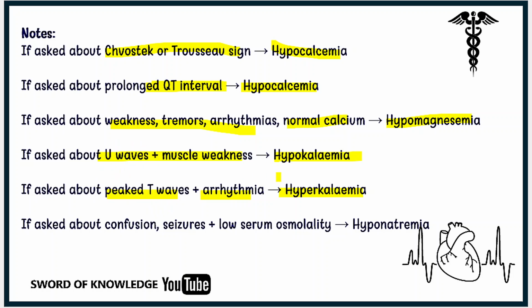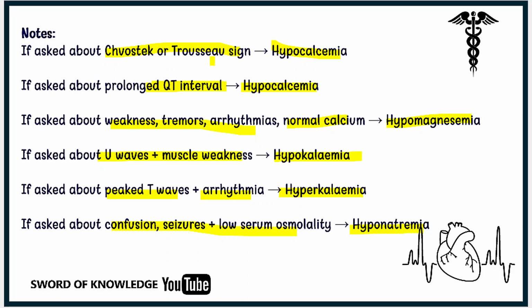If we have a U wave, this is hypokalemia. If we have a peaked T wave plus arrhythmias, this is hyperkalemia. Arrhythmia plus peaked T wave, hyperkalemia. Muscle weakness and U wave, hypokalemia. If they ask about confusion, seizure, and low serum osmolarity, this is particular for hyponatremia. I told you seizure is also present with changes in the sodium level. So hypo means low, hyponatremia, low sodium.